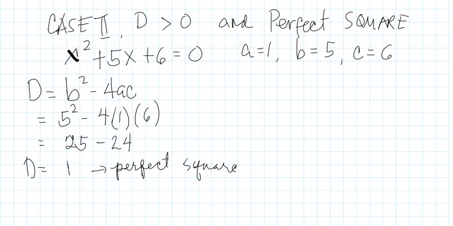Since the discriminant value of the equation is greater than 0 and it's a perfect square, then this is now the description of the roots. 1. So 2 real roots.